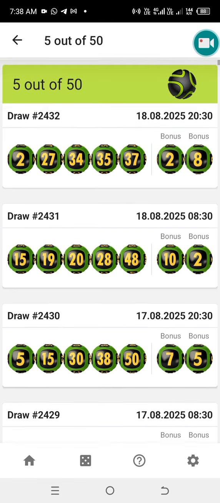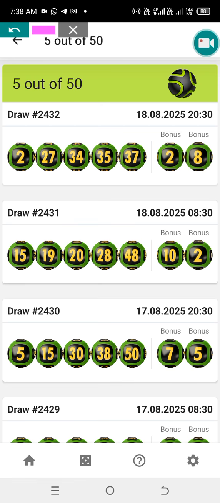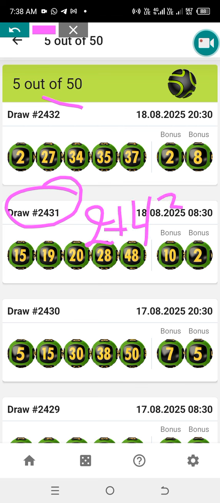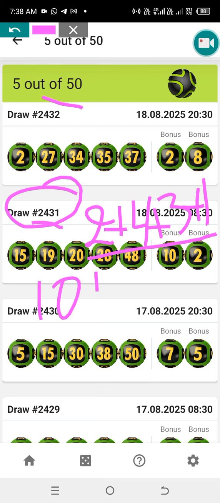So I want to show you something else. You take these numbers, which are the code. We have, for example, in the code 2, 4, 3, 1. You add this code together. So this is going to give us 6, 9, and 10. Then you add the total number of the draw, which is 50.